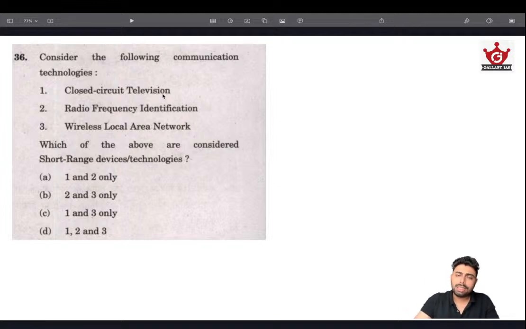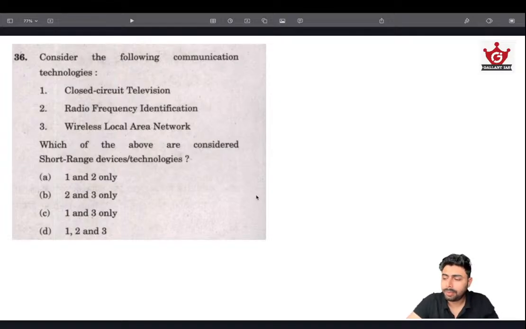Don't confuse CCTVs with the capability to be connected to the internet and controlled remotely. That's not the standalone system. Anything can be connected to the internet and we can make it long range, but that's not the standalone system they are asking about. They are asking about the normal system only. So that's basically it.